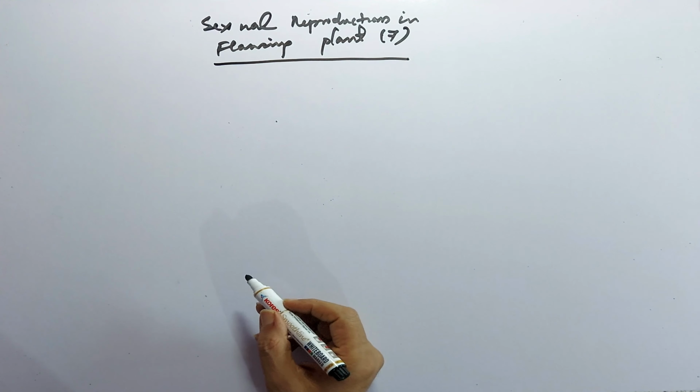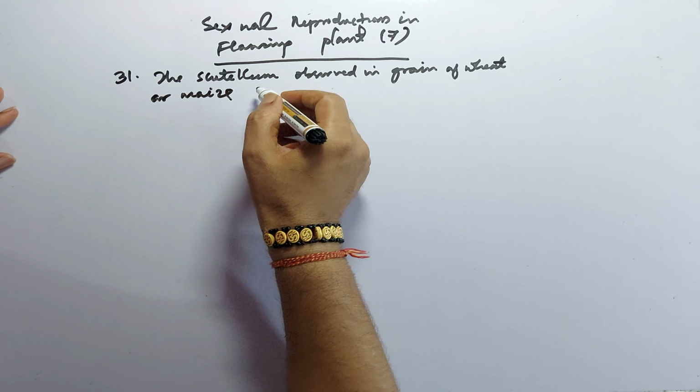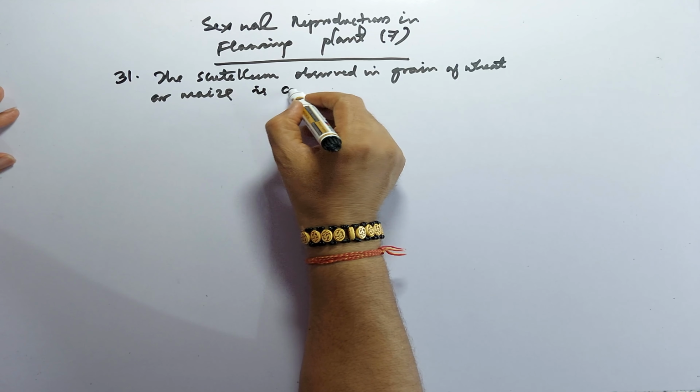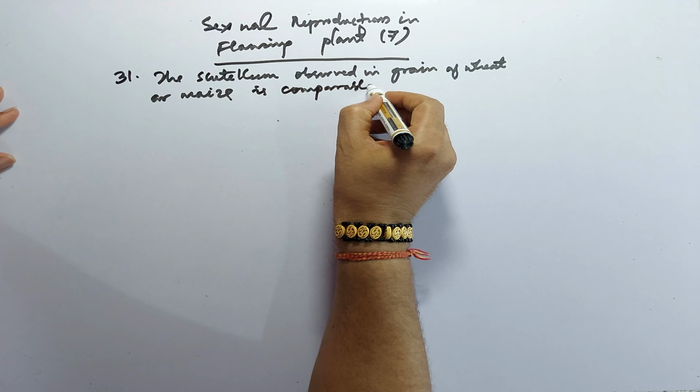Question 31. The scutellum observed in grain of wheat or maize is comparable to which part of the seed in other monocotyledons?